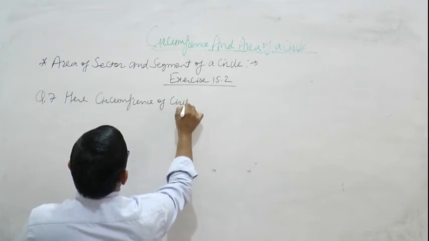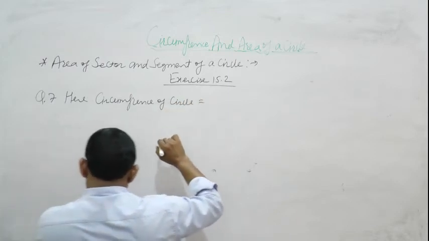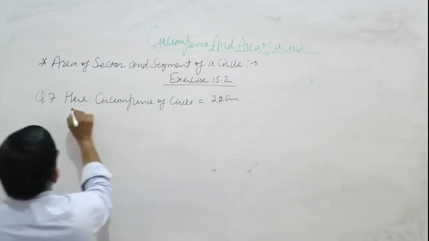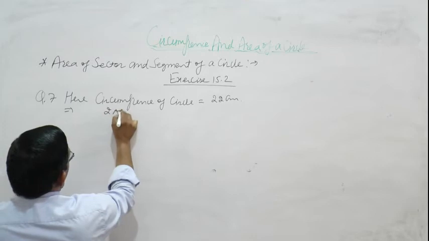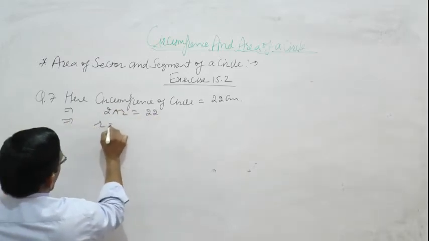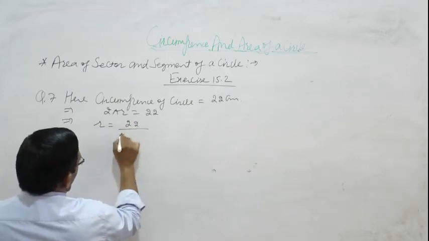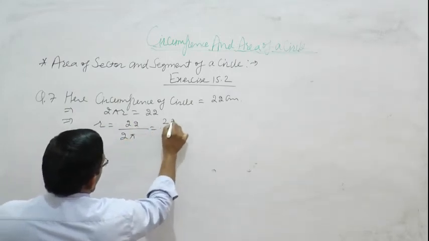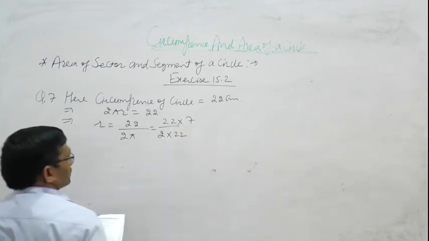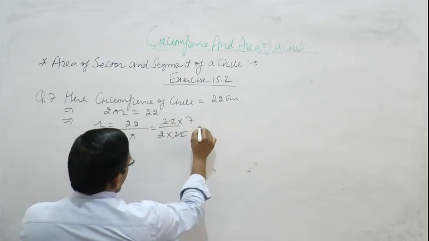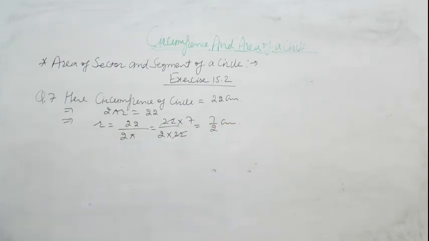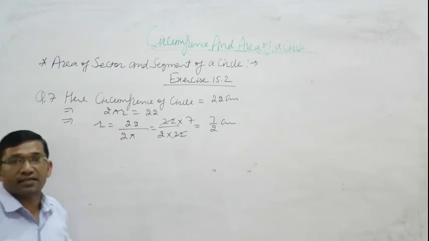Circumference of circle is 22 centimeter, that is 2 pi r is equal to 22, that is r is equal to 22 upon 2 pi, equal to 22 upon 2 into 22 multiply 7. 22 cancelled by 22, 7 upon 2 centimeter. This is the radius of circle.